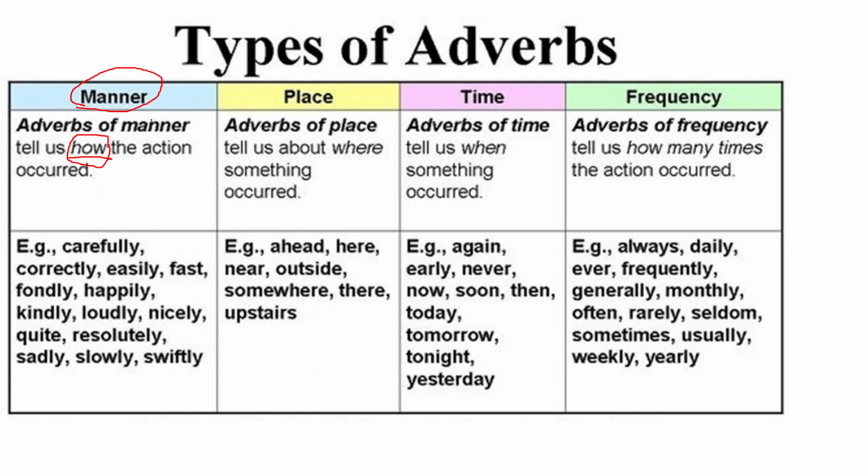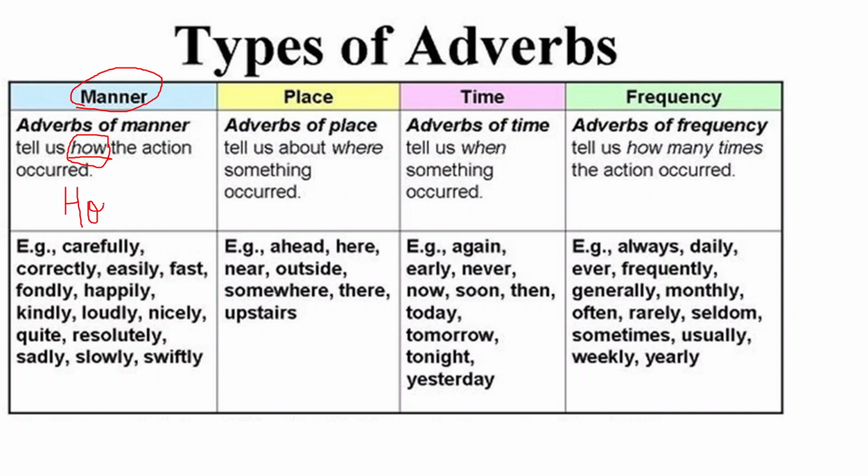It is adverb of manner. Examples like carefully, he ran carefully, he does his work carefully, correctly, easily, fast, fondly, happily, kindly. All these words are adverbs of manner because they tell how the action happened. So adverb of manner में हमेशा कौन सा question आएगा बताओ?